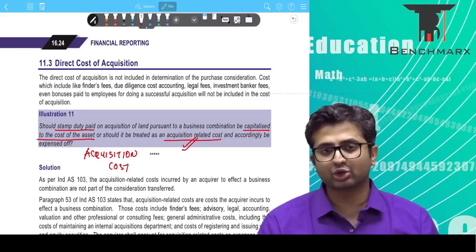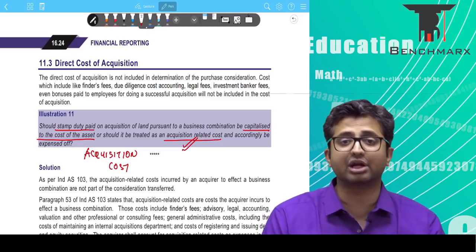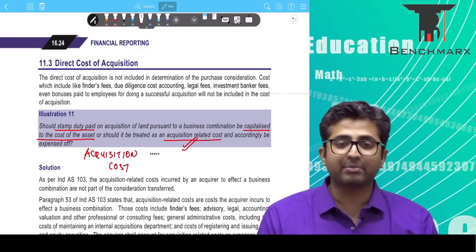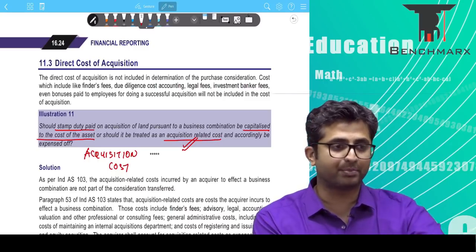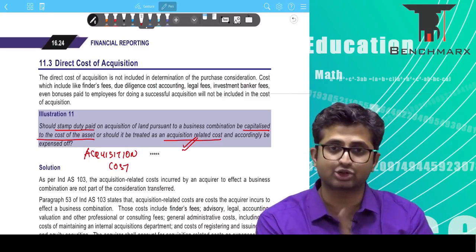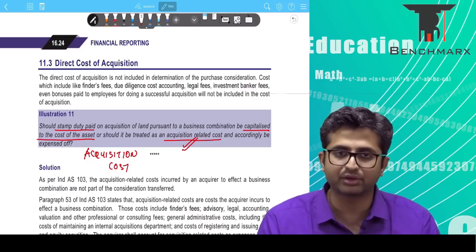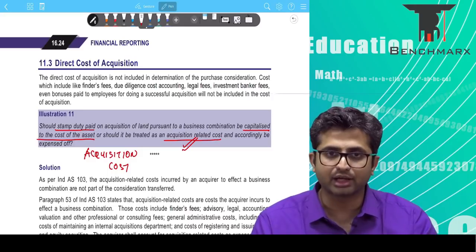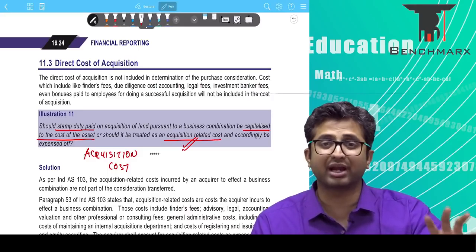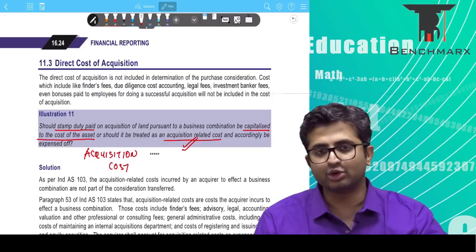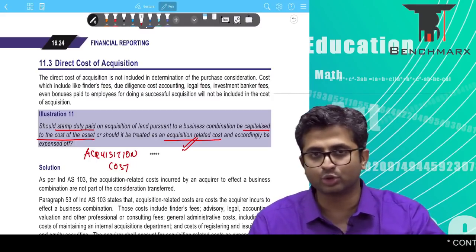I would like to bring it to your notice that the treatment is different under Ind AS 16 and Ind AS 103. Ind AS 16, remember, is a standard for purchase of assets. Ind AS 103 is a standard for purchase of business. Both of them have different principles. If I was merely acquiring land, I will take the transaction price under Ind AS 16 as cost and then add the stamp duty to that. You will not take the stamp duty to P&L.